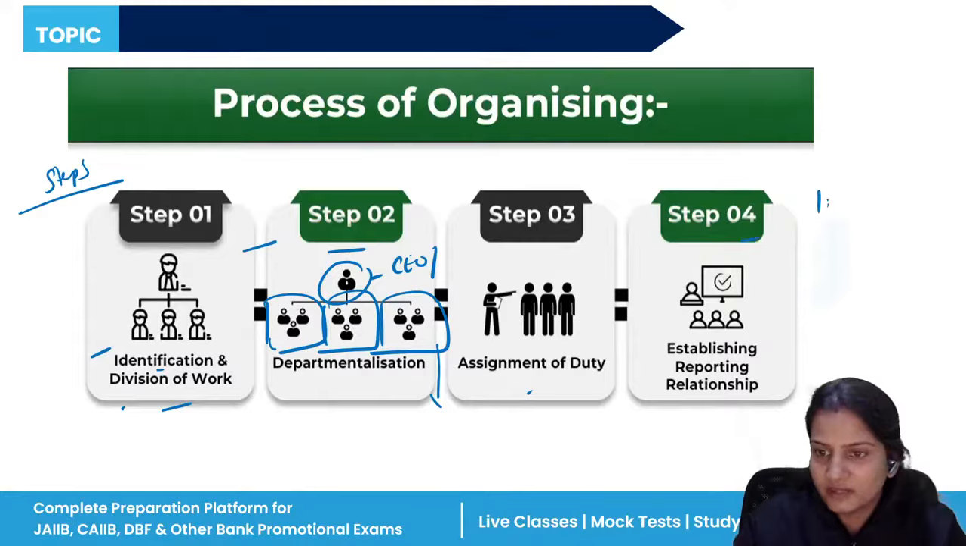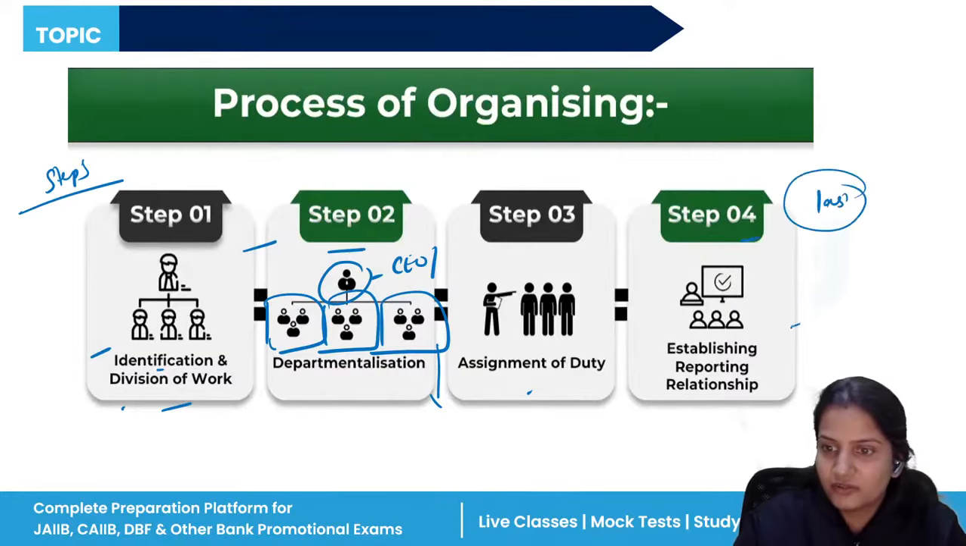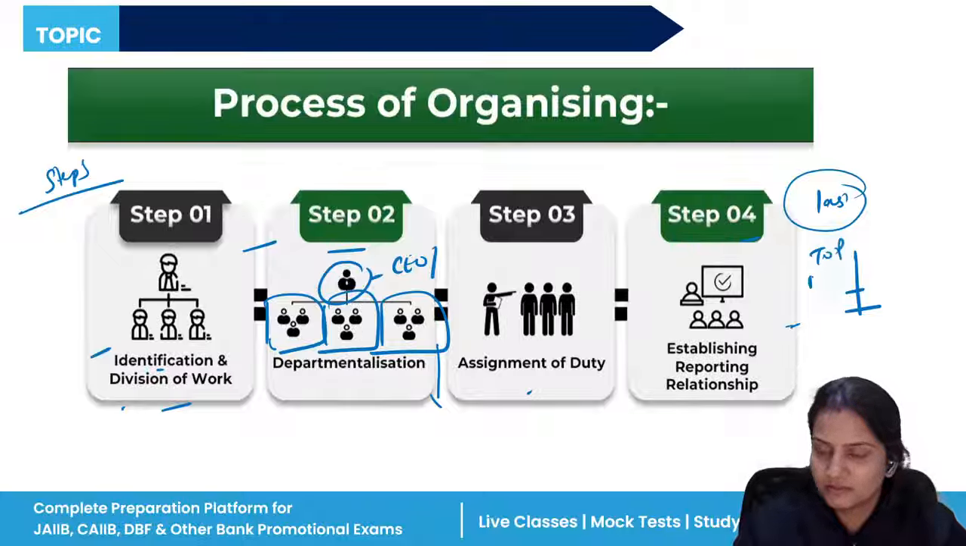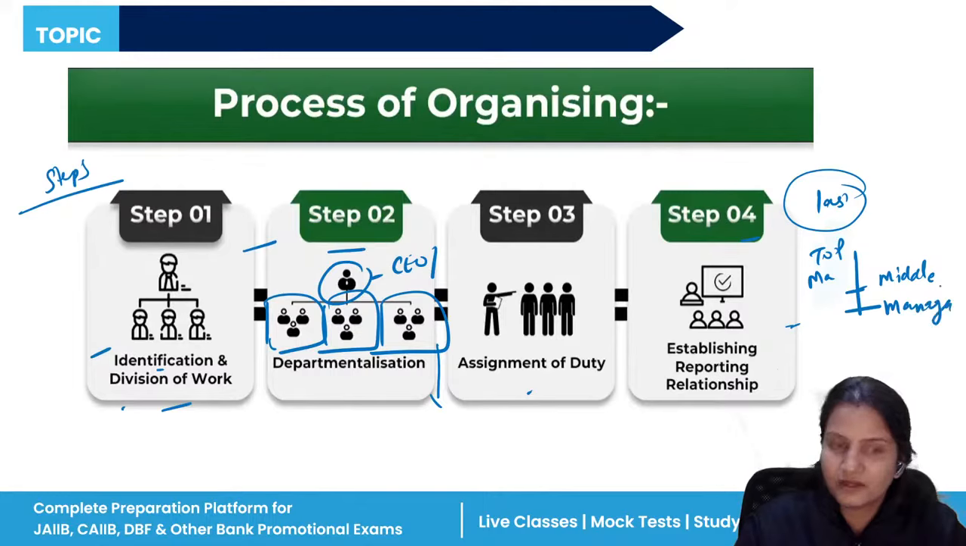After that, the fourth step, that is the last step: you will establish reporting relationships. You will report which person has done which kind of work, how much task they have completed in time. The reporting is to whom? The top manager. And who will report? The middle level managers will report. So these are the four steps of organizing.